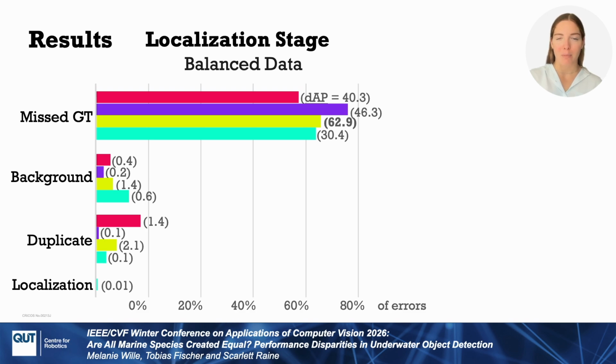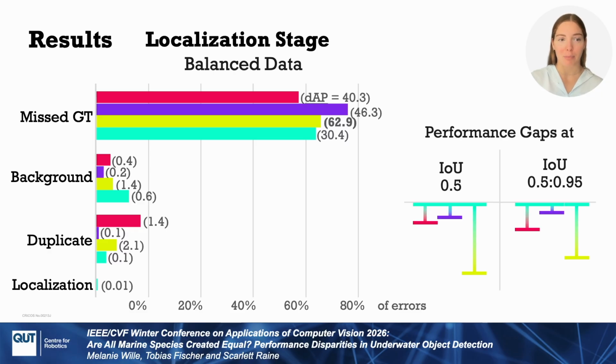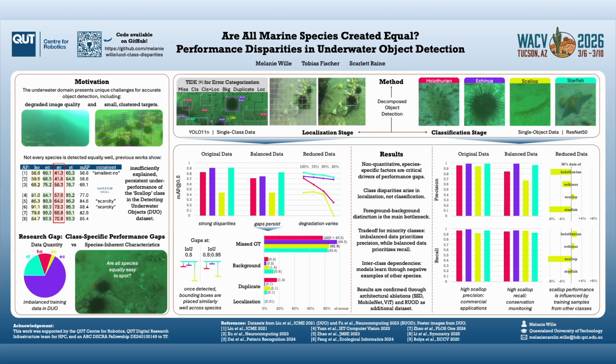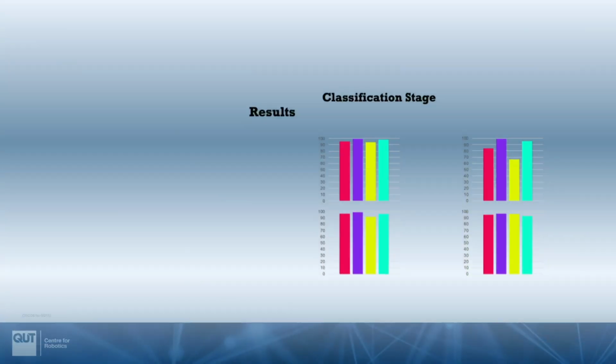class, while there are basically no localization errors. And the decreasing gap between AP values with higher IoU threshold shows that bounding boxes are placed similarly well for every class. That's localization done. So now on to classification.